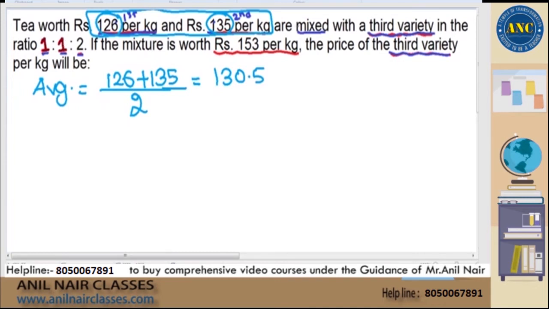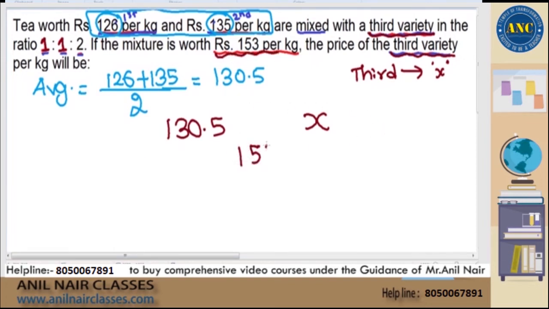Now listen to this carefully. Those two are mixed with a third variety. I don't know the price of the third variety. We solved similar kinds of questions 5 minutes before. The price of the third variety, I'll call it X. So first and second combined together is 130.5. Next is X, and the resultant of all these three is given as 153.